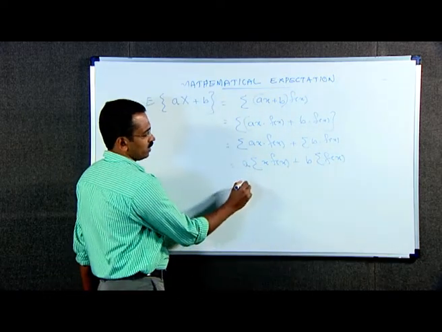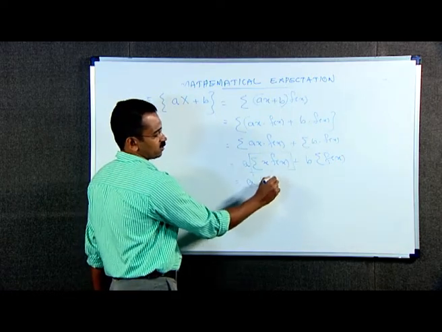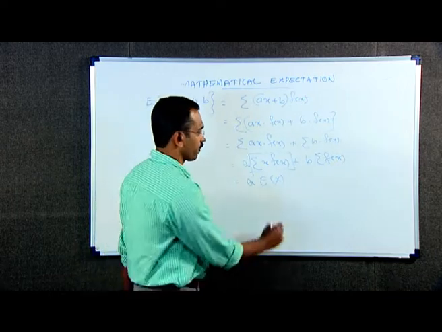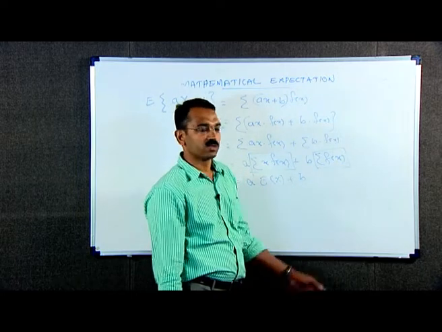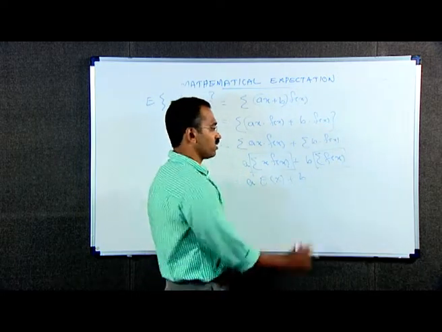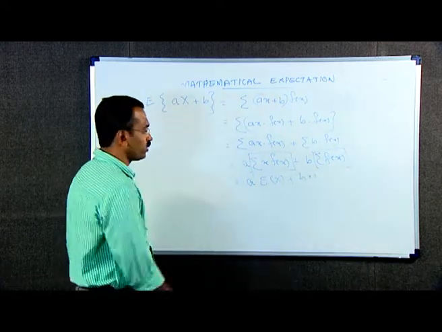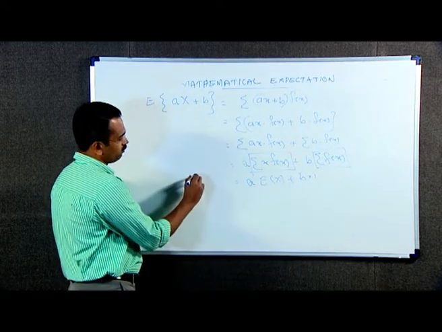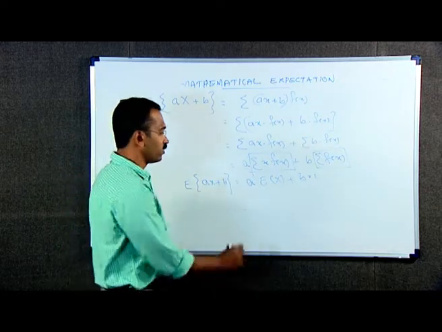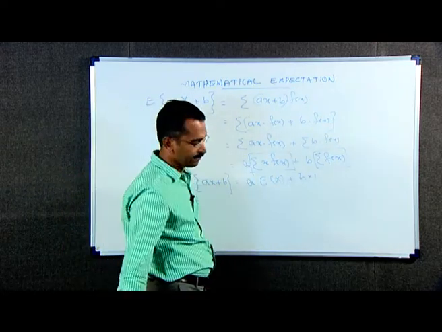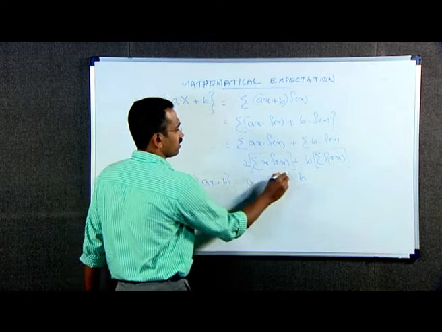This is equal to a into, by definition of expectation, E of x, expectation of x, plus b into, here f of x is a probability mass function of a discrete random variable, then summation f of x is 1. Therefore, expectation of a x plus b is equal to a into expectation of x plus b. This is a property of expectation.